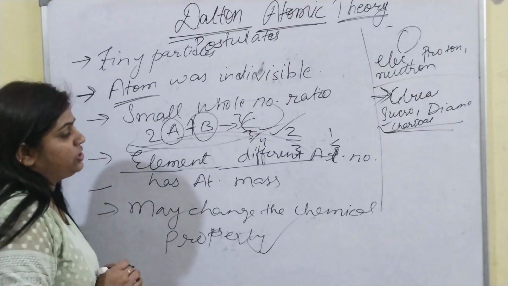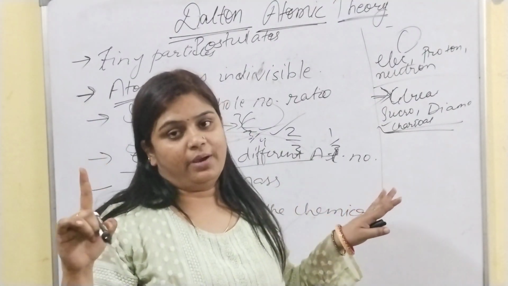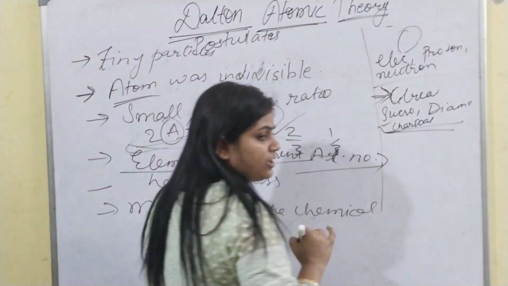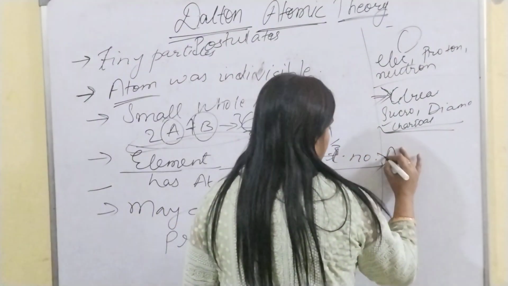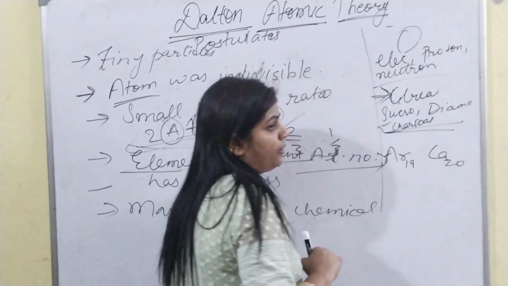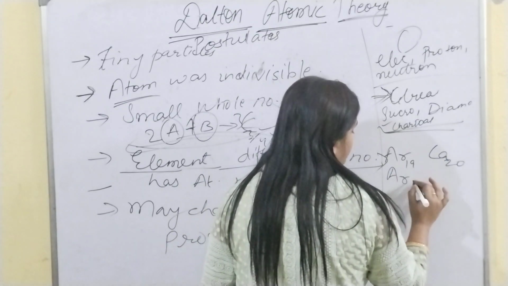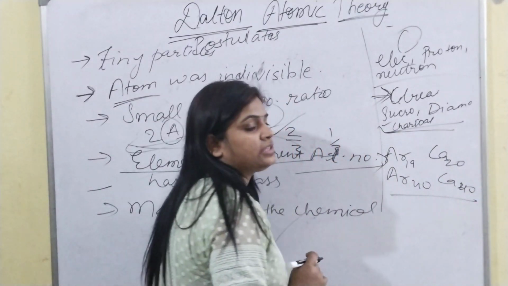The fourth limitation was, he has said the elements with different atomic numbers will have different mass numbers. But its limitation was that, for example, argon and calcium both have different atomic numbers, but the mass number of argon and calcium was the same.